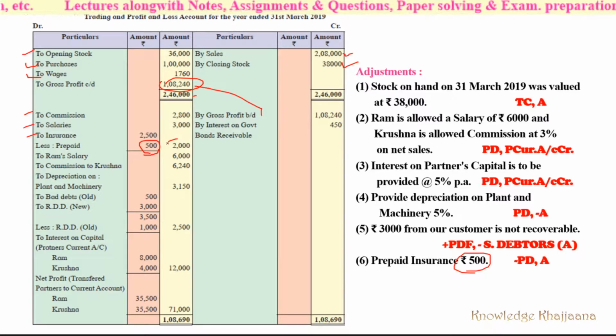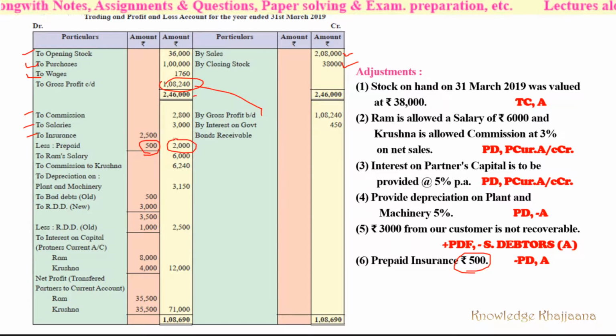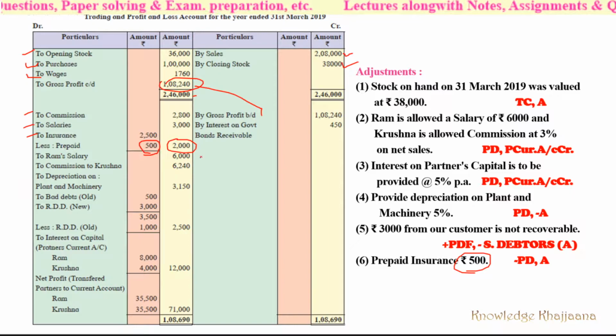So the insurance for this year is only rupees 2,000. So we have to remember that we have to do the second adjustment on the asset side for this 500 rupees. Then Ram's salary as per adjustment number 2 is rupees 6,000 to Ram. Commission is given to Krishna at 3%. Very easy because there are no adjustments.